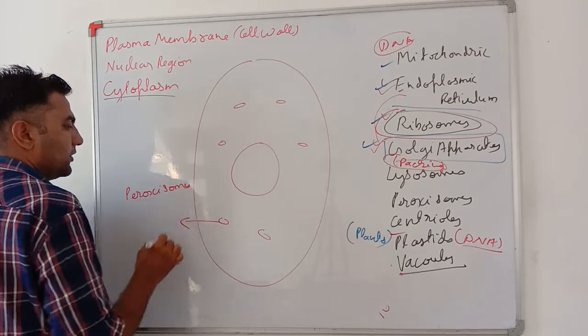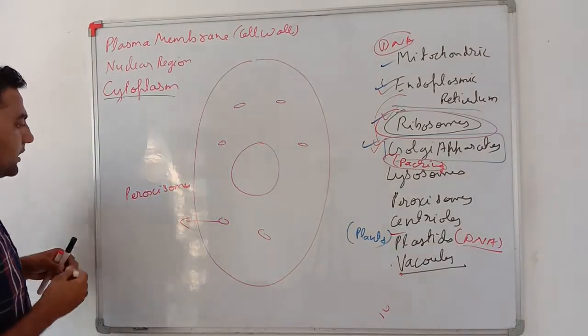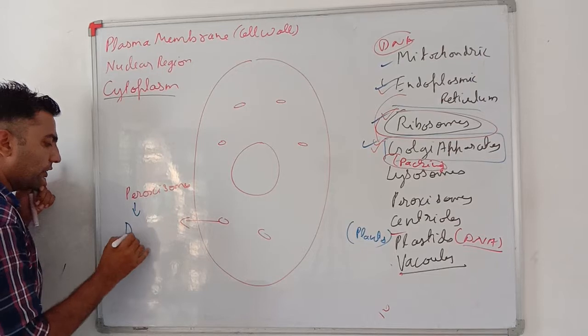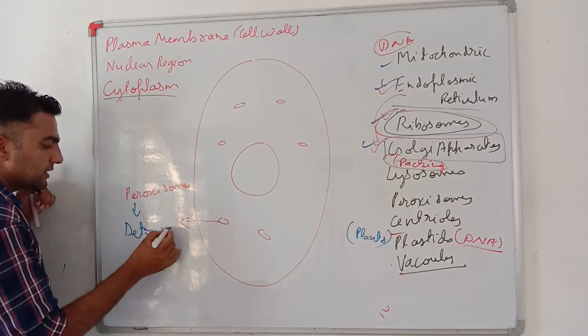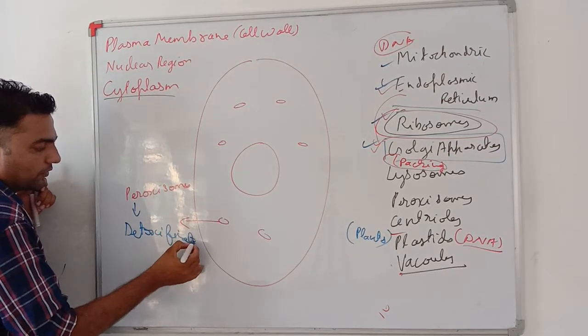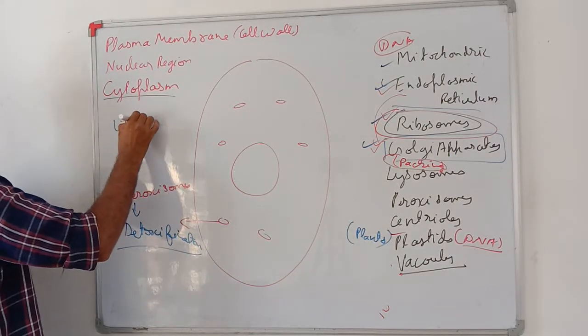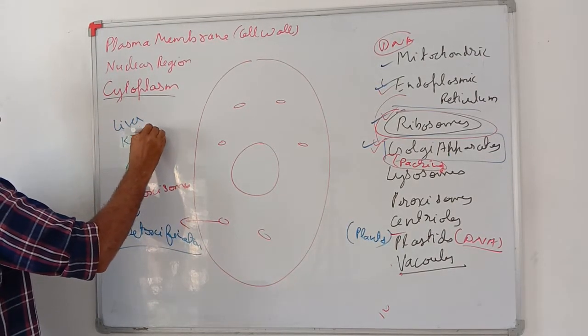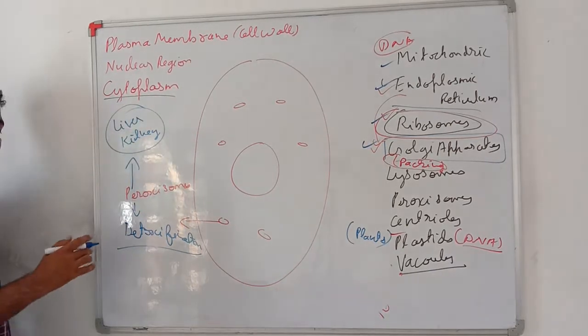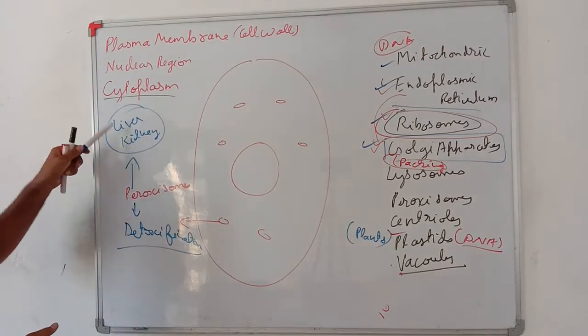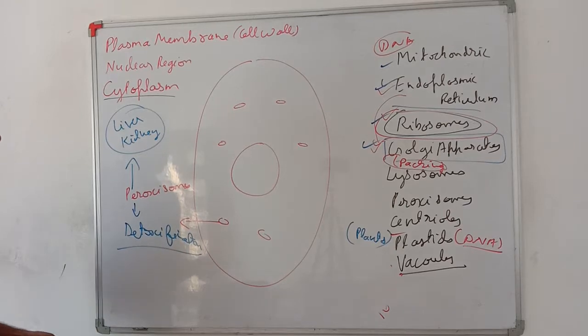Peroxisomes, very important, my dear students. Peroxisomes help a lot in detoxification. Very important. Peroxisomes are mostly present in the liver and kidney. The cells of the liver and kidney have a lot of peroxisomes.